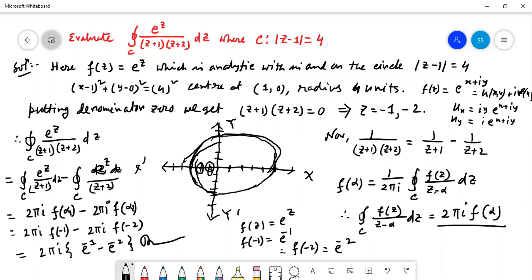Each and every time the contour will be given to you. According to the given contour you have to check, if we put the denominator equal to 0, then we get 2, 3 or 1 point. We have to check whether it is interior or exterior. If it is exterior, then the value is 0. If it is an interior point, then we have to use this formula: 2 pi i into f of alpha 1, 2 pi i into f of alpha 2. If 2 points are given, and if 3 points are given, then also 2 pi i into f of alpha 3. Then we have to find from f(z) the values of f of alpha 1, alpha 2, alpha 3. Is it clear?